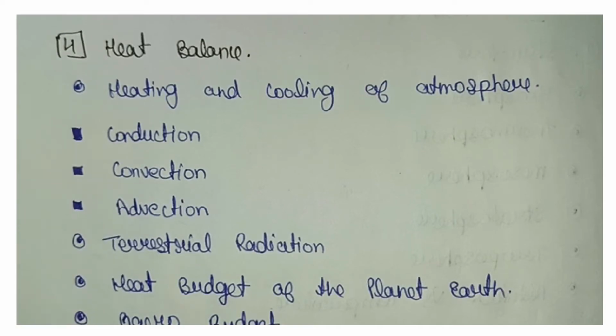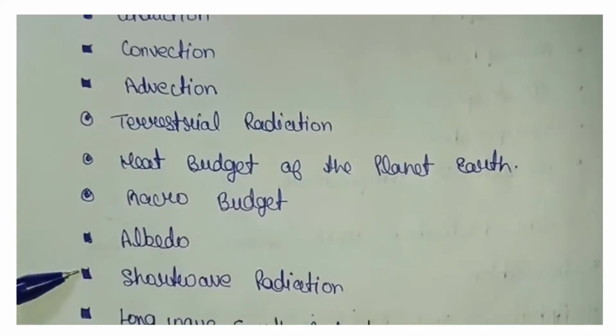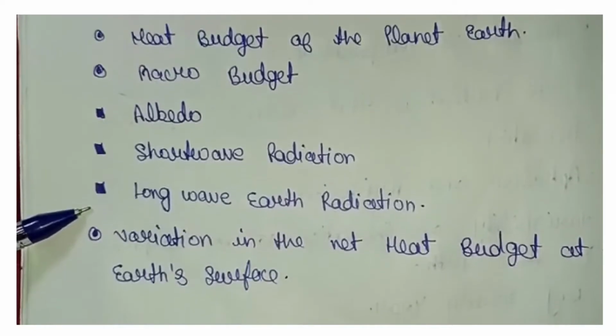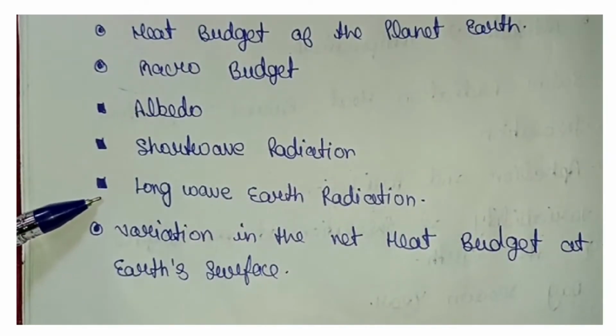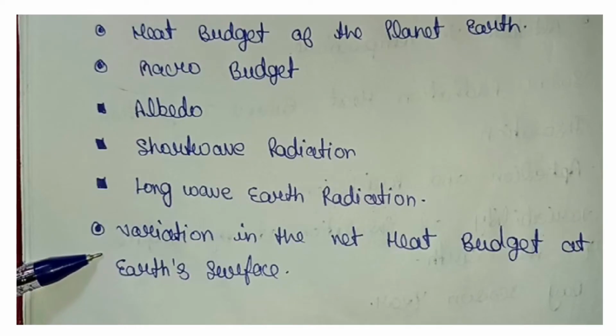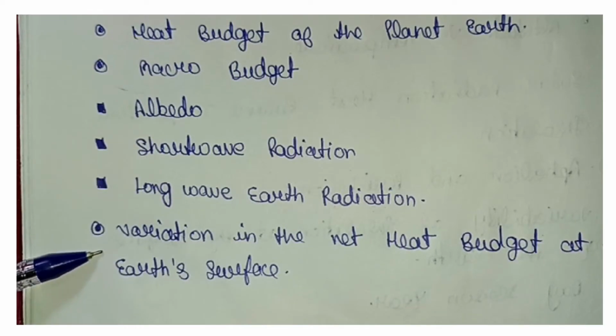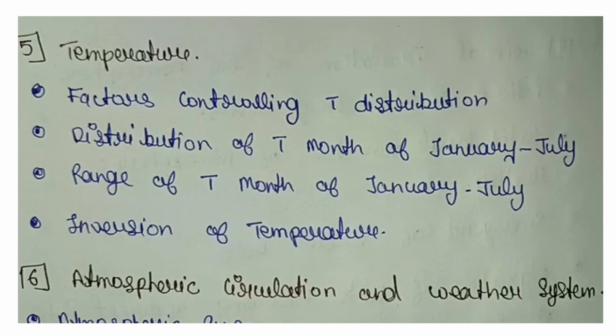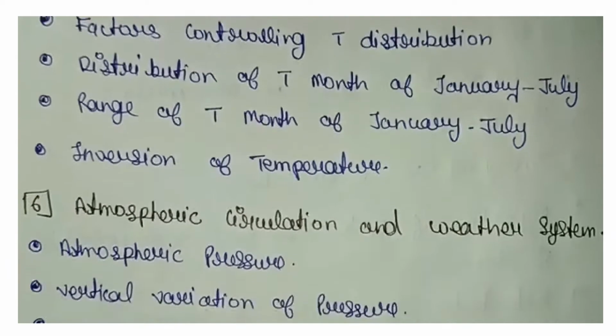planet Earth, macro budget, albedo, short wave radiation, long wave radiation, earth radiation, variation in the net heat budget at the earth's surface. Temperature: factors controlling T distribution, distribution of T month of January to July, range of T month of January July, inversion of temperature.